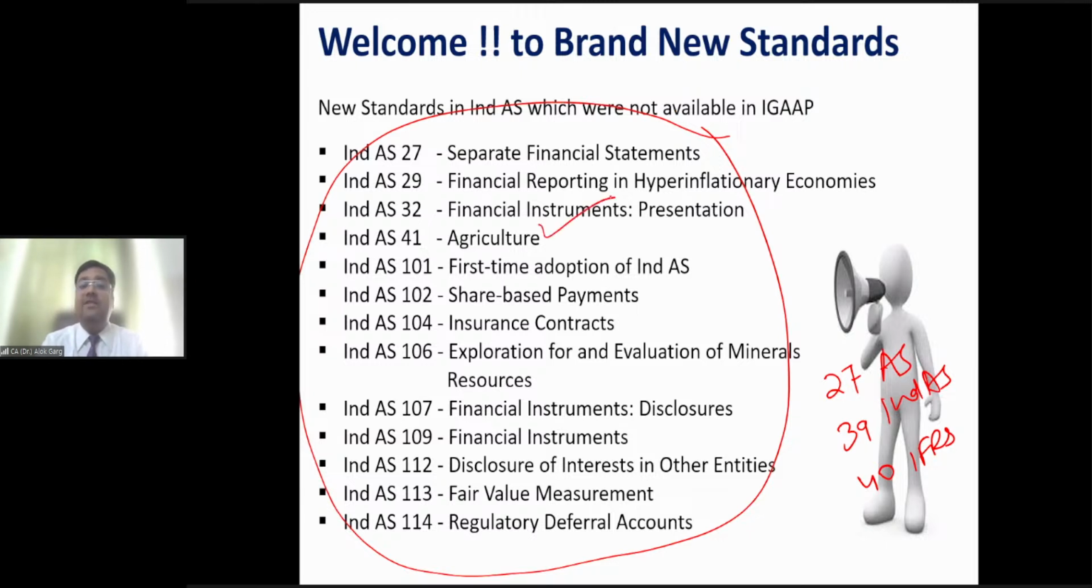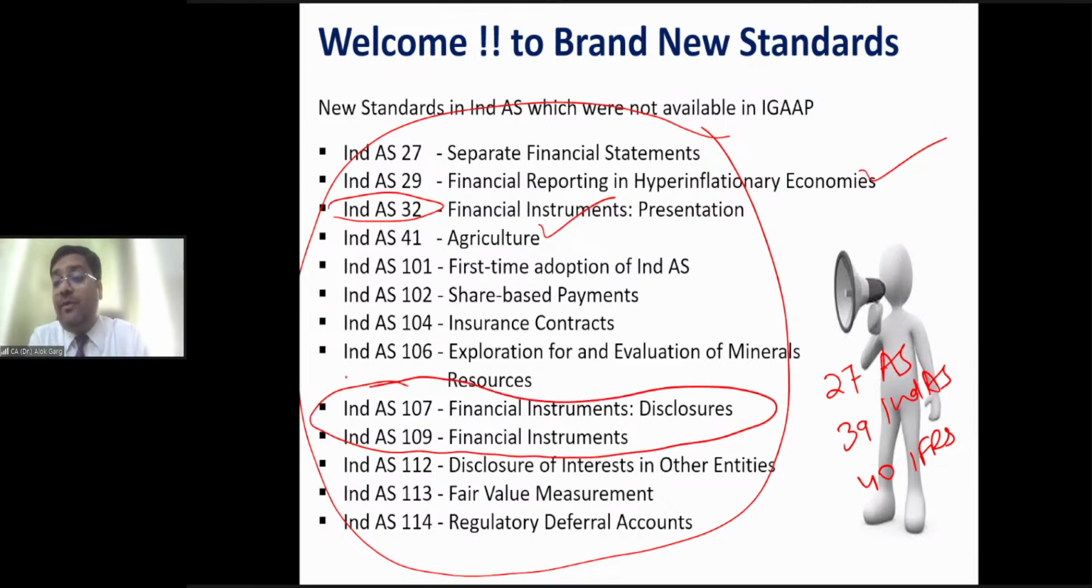For example, the agriculture standard, the hyperinflationary standard, and financial instruments. There are three standards, Ind AS 32, 107, and 109, on financial instruments, but in IGAAP there is no such standard. AS 30, 31, 32 were never notified. They were never made mandatory. Is that clear?